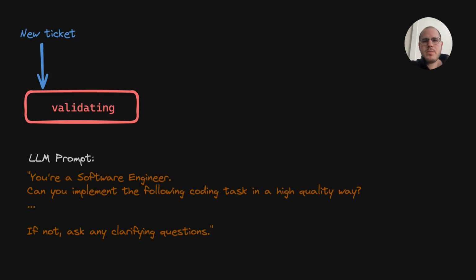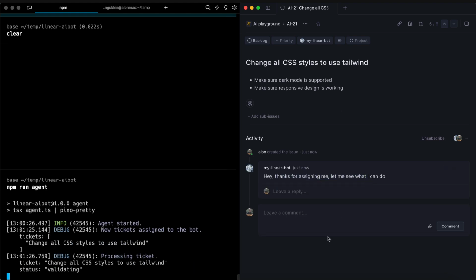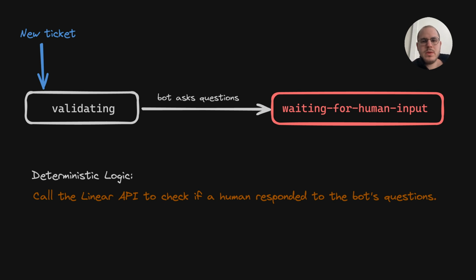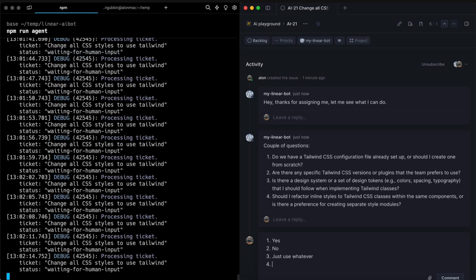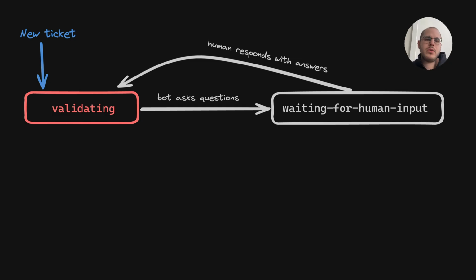Before starting to code, we want to make sure the ticket makes sense. So the first status of any ticket that's being assigned to the bot is called validating. And in this step, we essentially allow the LLM the opportunity to ask any clarifying questions about the ticket. And then we wait for a human response to the clarifying questions. So in this step, we actually don't need any LLM. We basically just call the Linear API to see if a human responded to the bot questions. And once there was a response, essentially we can go back to the validating state and so on. So essentially from the validating state, we could go to the waiting for human input state, back and forth until we have the responses to all of the questions.